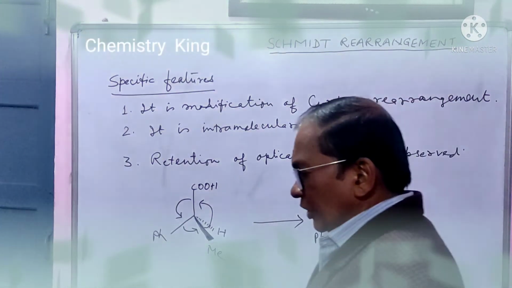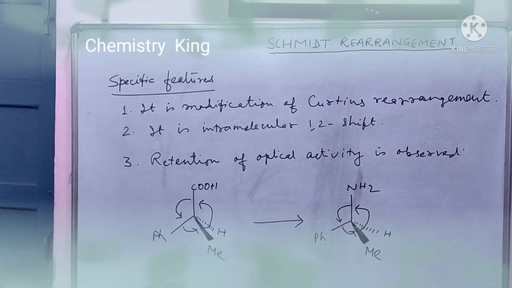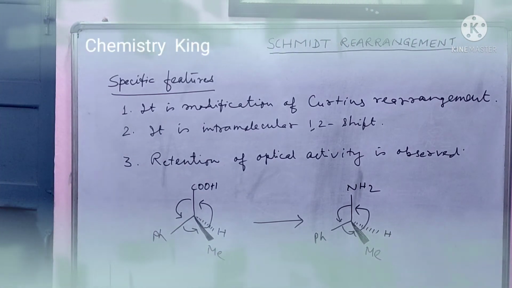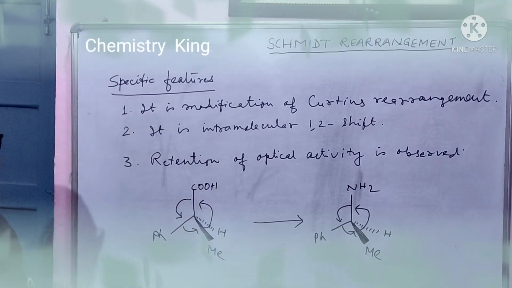After discussing all these mechanisms, we will see now the specific features of the Schmidt rearrangement. It is a modification of Curtius rearrangement.